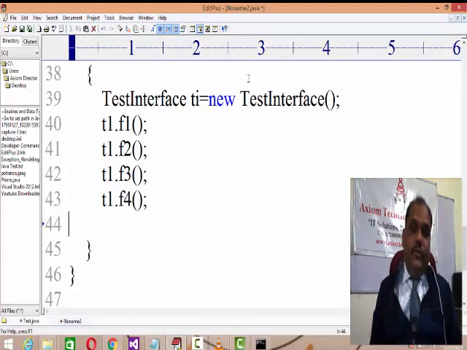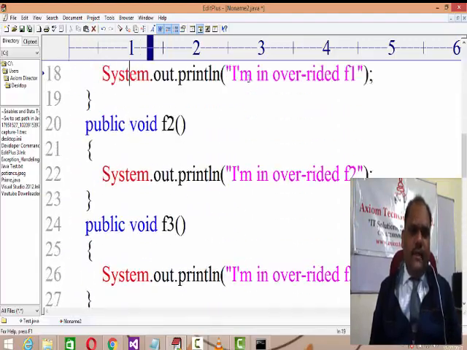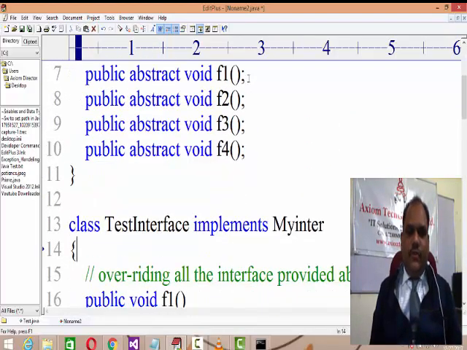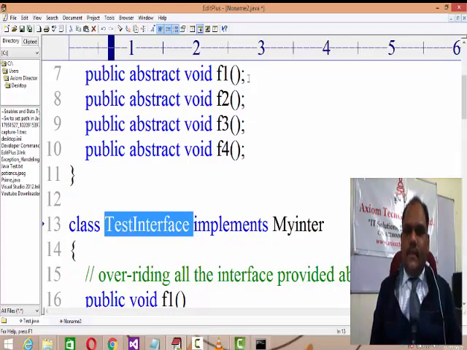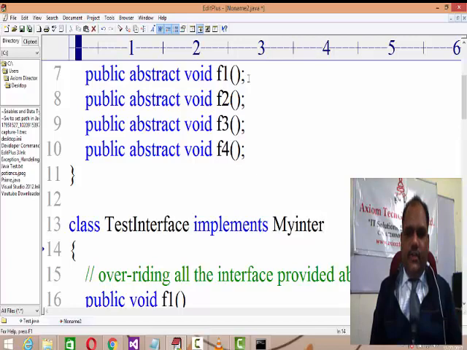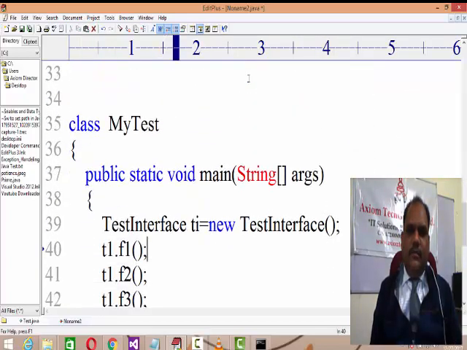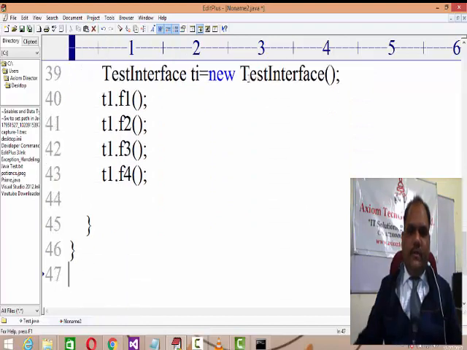So what is the point we proved over here, that is, what is exactly an interface? An interface is a collection of abstract methods, and it provides only the grammar. Whichever class implements this interface needs to compulsorily override all those methods, and then the object belonging to that class can refer to its methods.